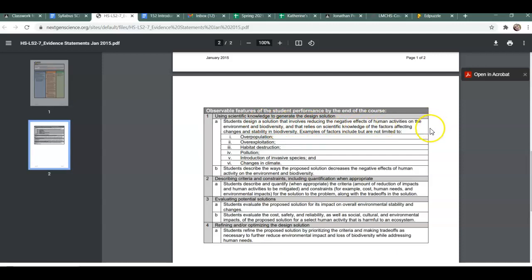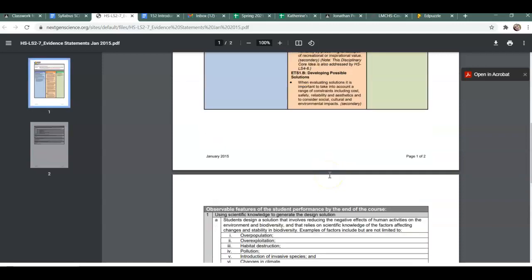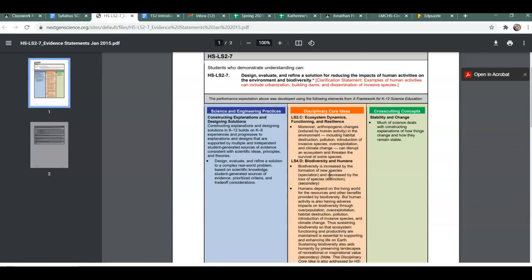So for example, we have to, in this class, design a solution that involves reducing negative effects of human activities on the environment, specifically biodiversity, that relies on scientific knowledge, and it has to be about solving some of these problems. Of course, there's more problems than that, but this is the list that they felt were important enough to put onto the standard itself. So you can always look at these standards and see what the specifics are if you want to.